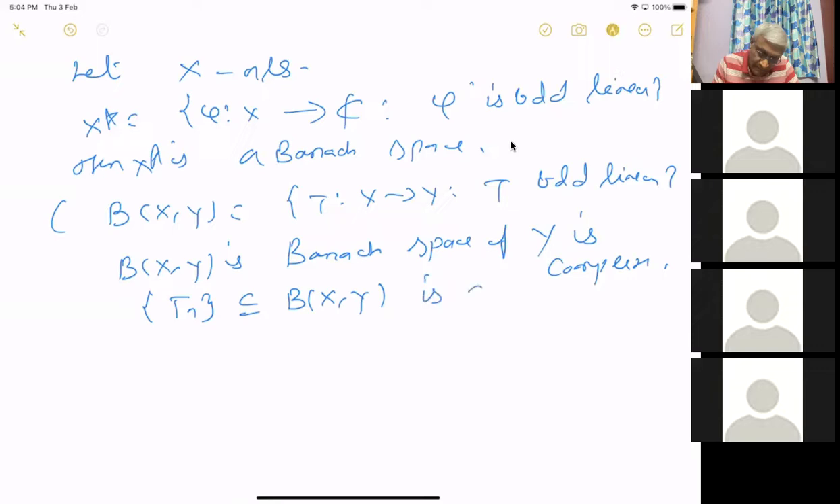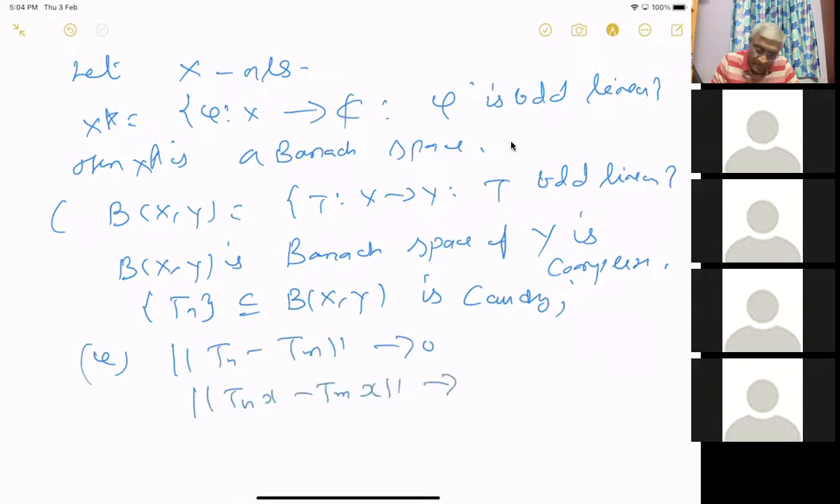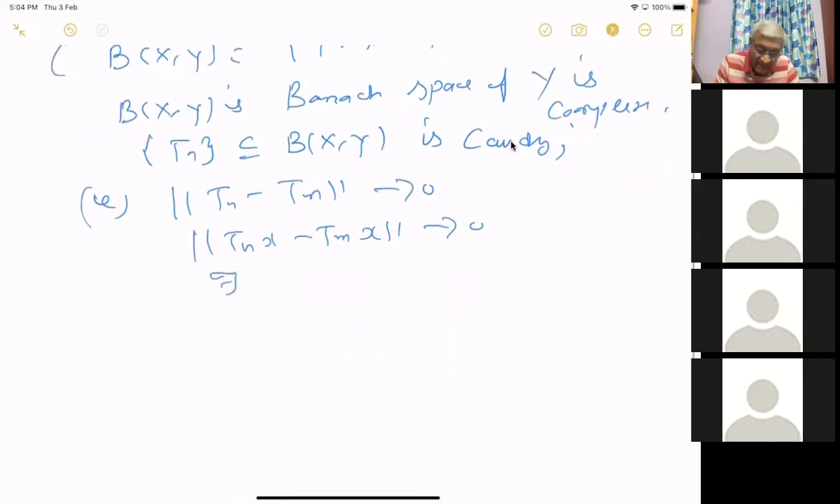Suppose Tn is Cauchy in operator norm, that is norm of Tn minus Tm goes to 0 as n, m goes to infinity. Then this implies Tnx minus Tmx will go to 0. Since Y is complete, there exists Tx such that Tnx converges to Tx. You call that limit Tx because Y is complete.